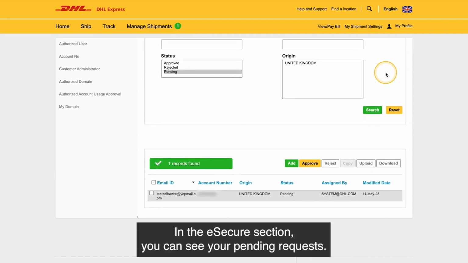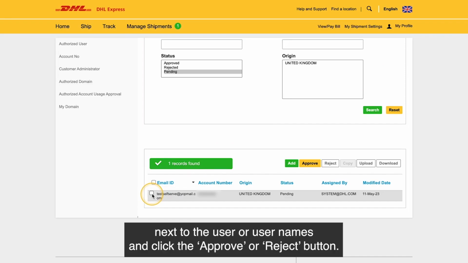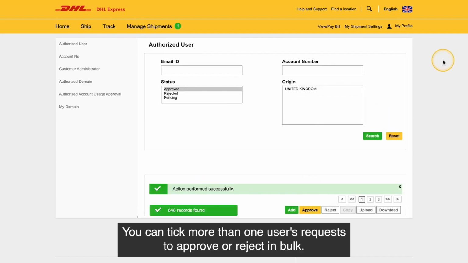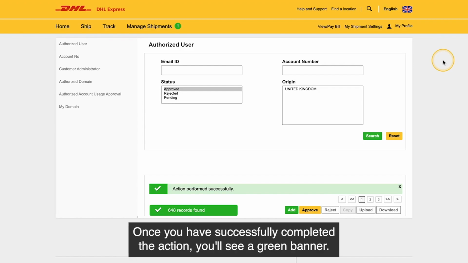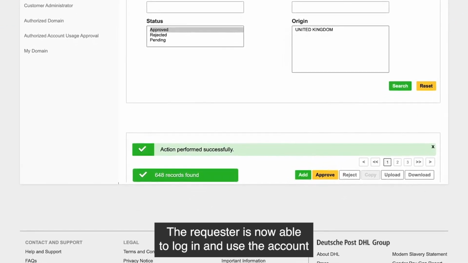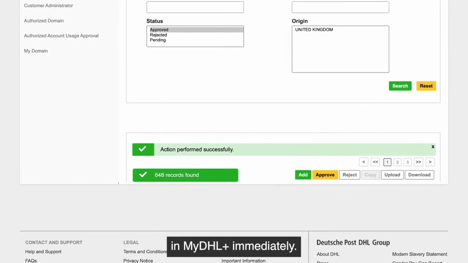In the eSecure section, you can see your pending requests. Tick the box next to the user or user names and click the Approve or Reject button. You can tick more than one user's requests to approve or reject in bulk. Once you have successfully completed the action, you'll see a green banner. The requester is now able to log in and use the account in MyDHL Plus immediately.